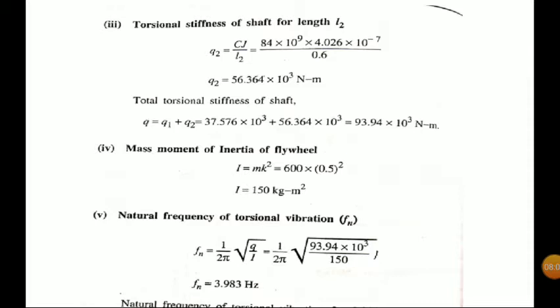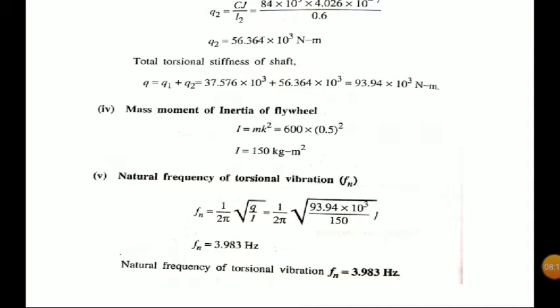Then mass moment of inertia of flywheel is m k square. m we know, 600, and k is given, 0.5. So we get I. The natural frequency of torsional vibration Fn equal to 1 by 2 pi into root of q by I. We get 3.983 hertz. So natural frequency of torsional vibration Fn is equal to 3.983 hertz.